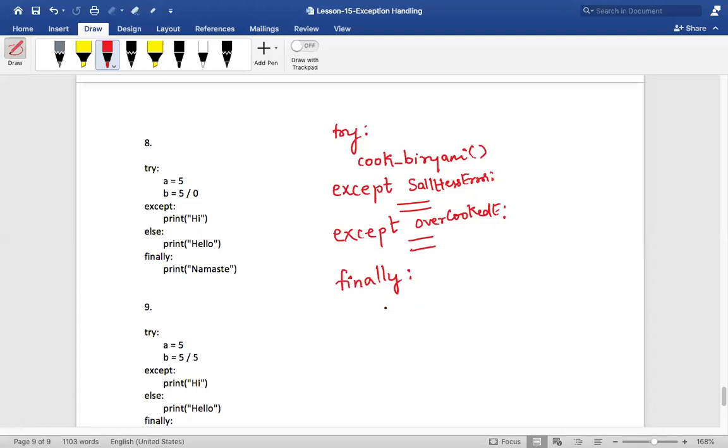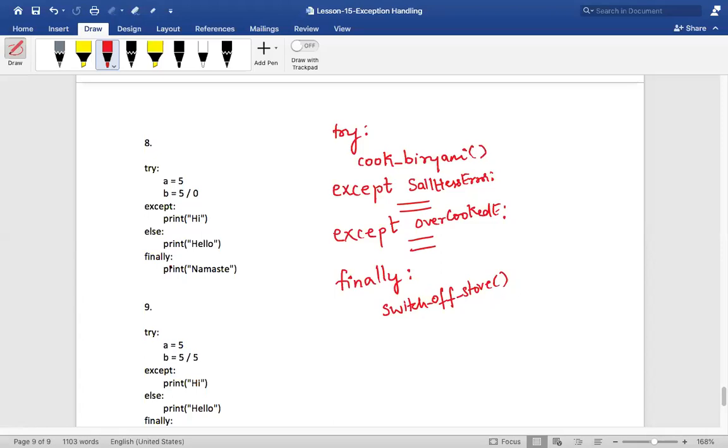Yeah, switching off the stove, right? We have to switch off the stove, correct? Yes or no? Finally, we have to switch off the stove. No matter what, whether the biryani became successful or not, a certain part of the code has to be executed, correct? That is switching off the stove.